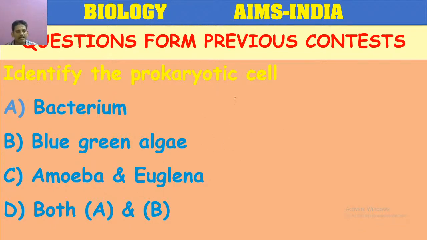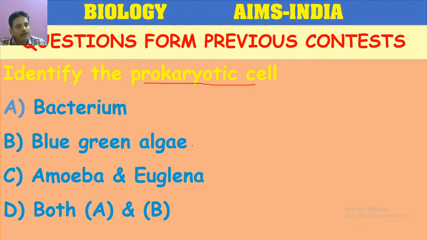First, you have to analyze the definition. What is prokaryotic cell? Pro means primitive. Karyon means nucleus. An organism with a primitive nucleus is called prokaryotic cell. So bacteria are without nucleus, we can say only nuclear material is present. So bacteria is prokaryotic.